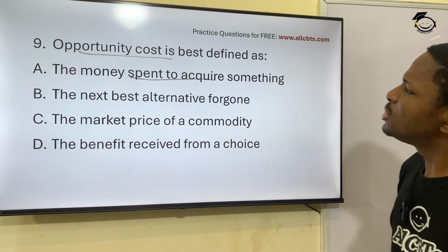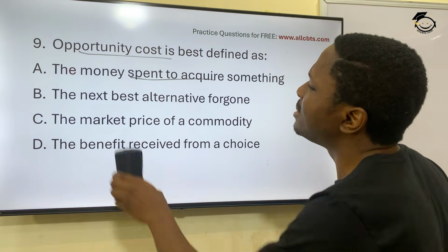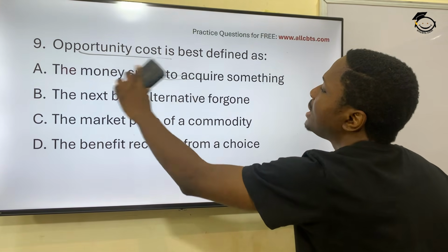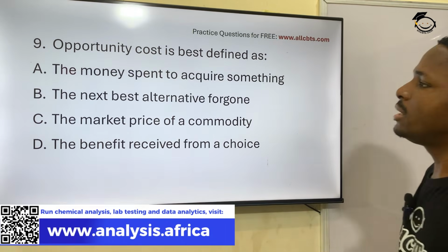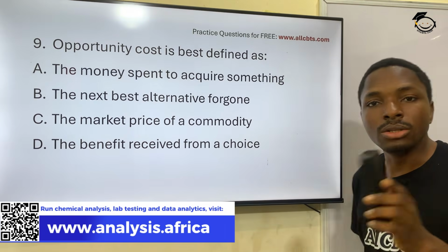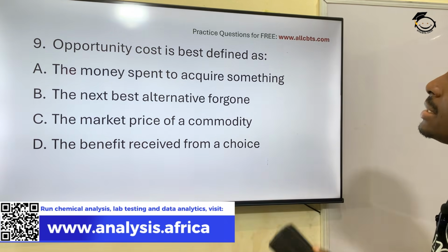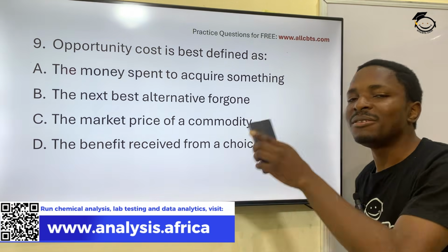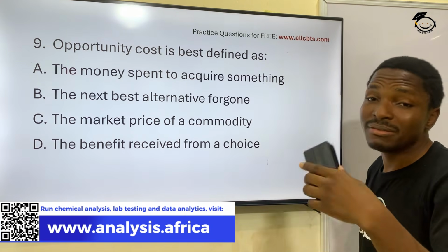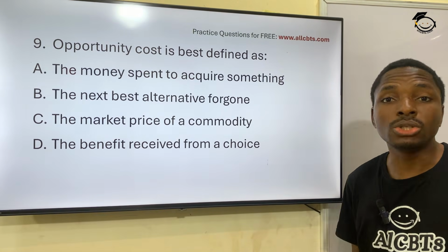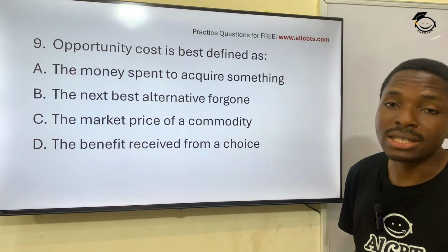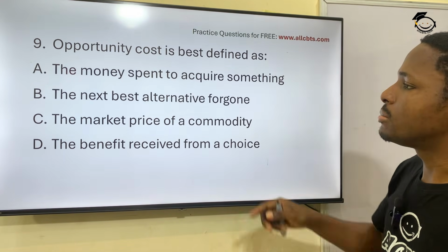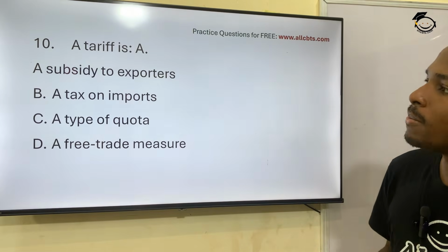Question 9. Opportunity cost is best described or defined as what? A, the money spent to acquire something. No. B, the next best alternative forgone. Yes, you have definitely had it. This one I didn't even need to dwell much on. Opportunity cost is the next best alternative forgone. So that's option B.